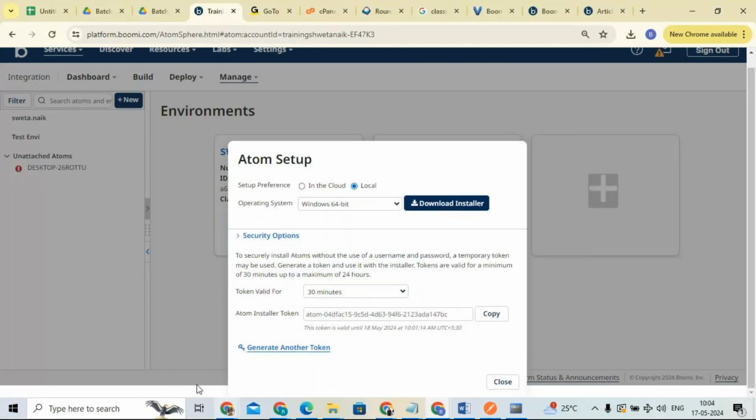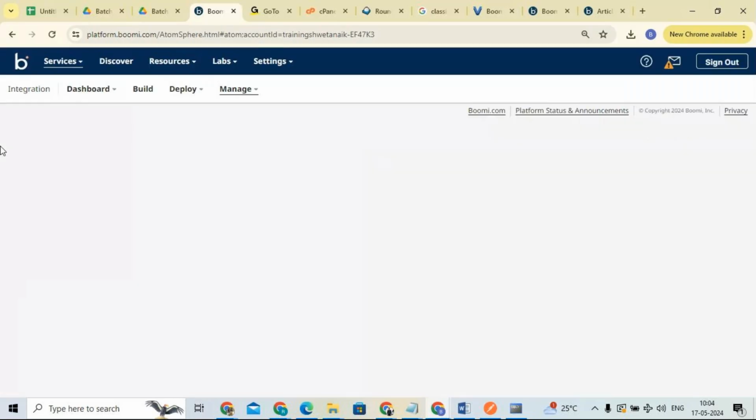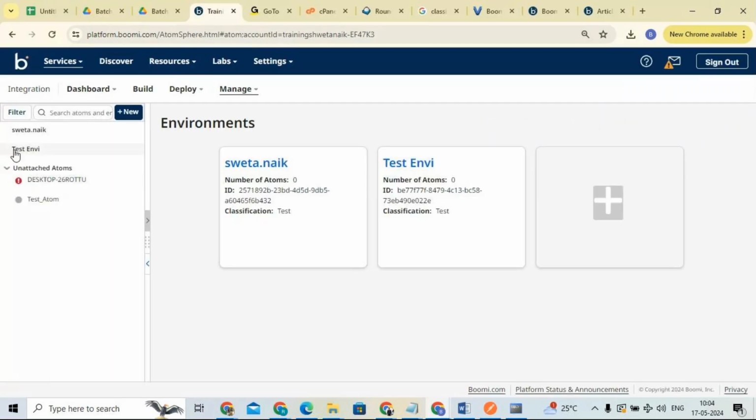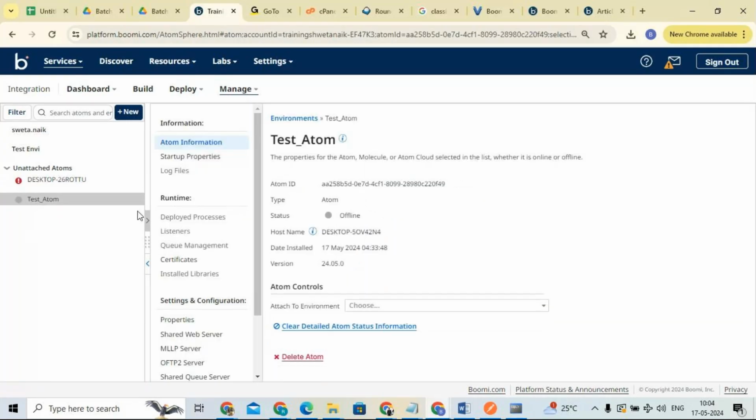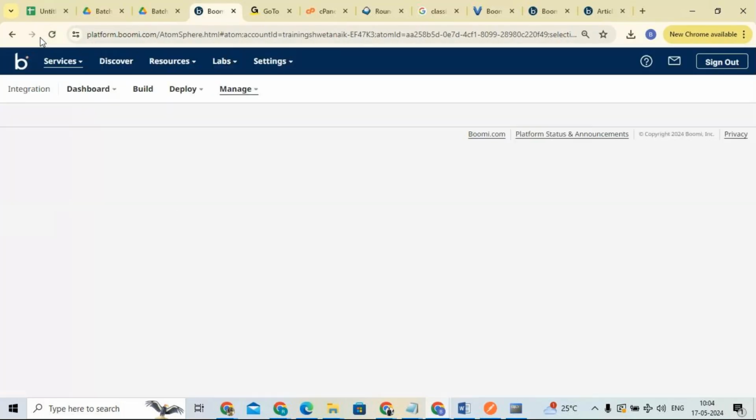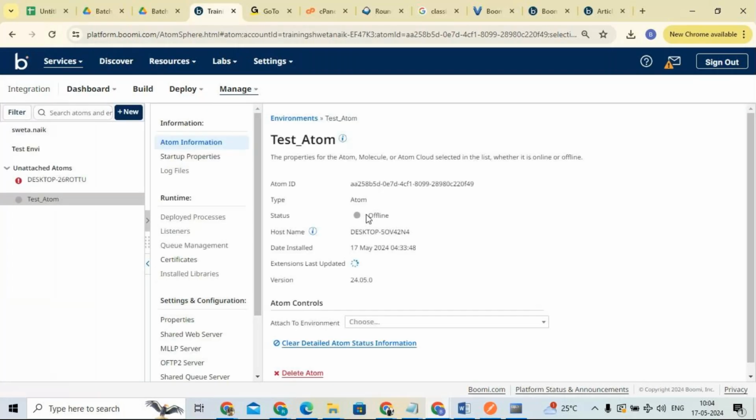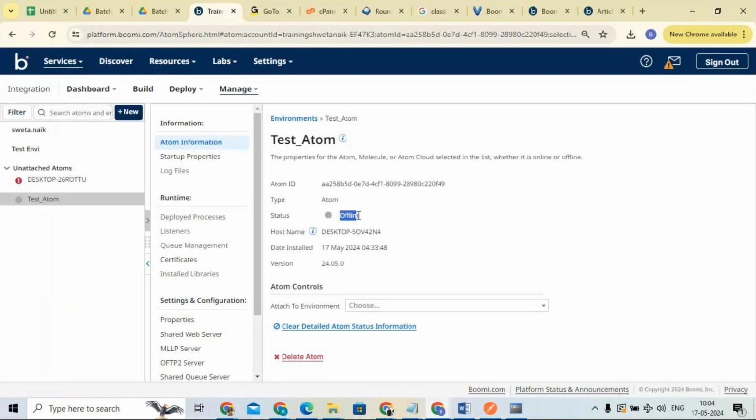Now refresh your account. If you refresh this, here you can see the atom, test atom. It is installed, but it is showing offline. Let me refresh it again. Tomorrow I will discuss this atom in brief. Again, still it is showing offline.